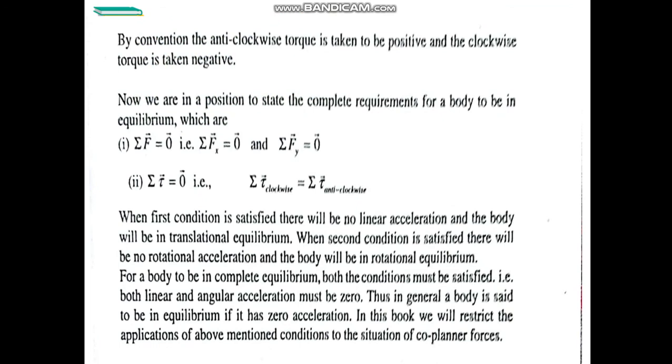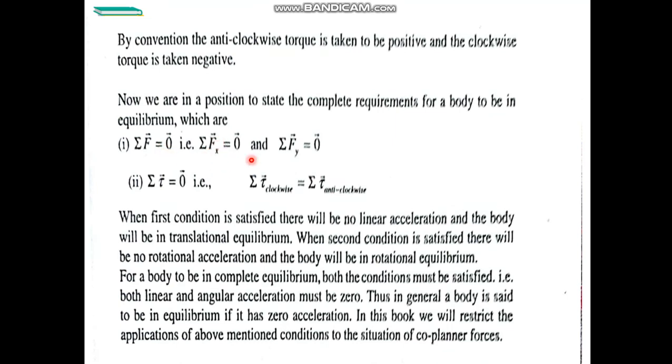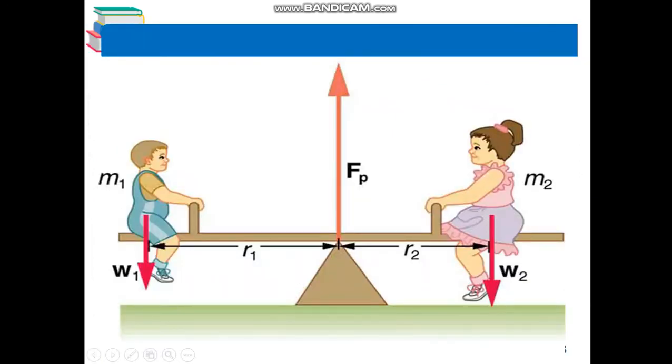For a body to be in complete equilibrium, both the conditions must be satisfied. That is, sigma F is equal to 0, and both the components sigma Fx and sigma Fy equal to 0. And the second condition, sigma tau is equal to 0, and sigma tau clockwise must be equal to sigma tau anti-clockwise. So when clockwise and anti-clockwise torques are equal, their net effect will be 0. This is the example of the second condition of equilibrium.